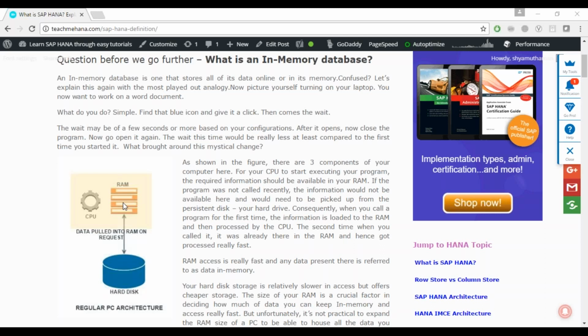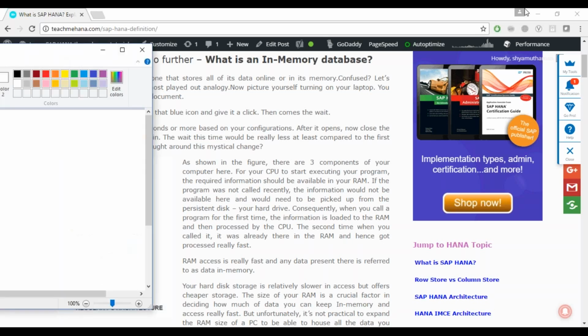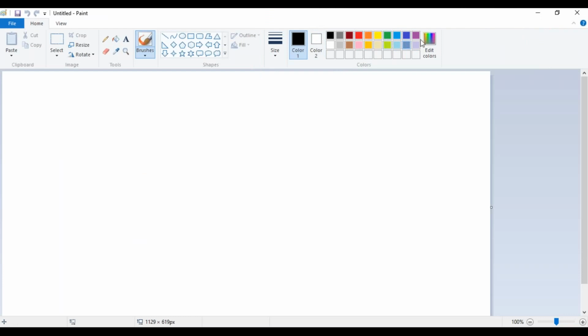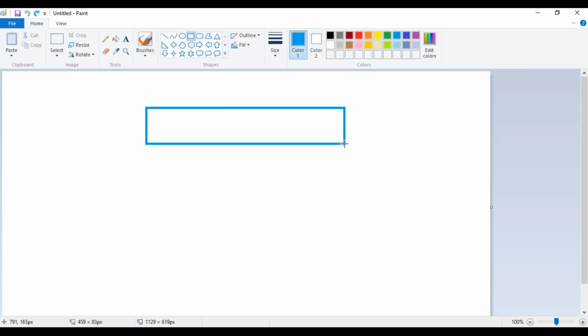Now, what goes into the RAM and what stays back? That is an area of debate, and it has been a problem for SAP since long. This is a topic I don't have in the tutorials. Data is classified by SAP into three parts.